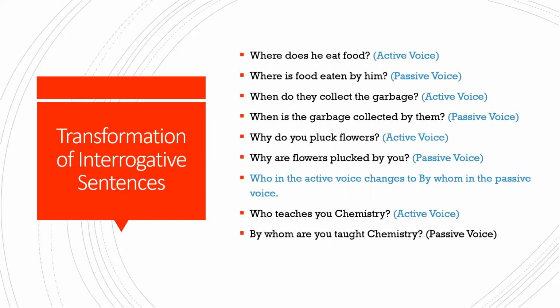So look at the next. Where does he eat food? Okay, so again it begins with the same where. There's no change in that question word. And then does is in which tense? Present tense. So about whom are we speaking? He does. So when you transform it, it changes to the present be form. Where is, and the object, the food, comes here.